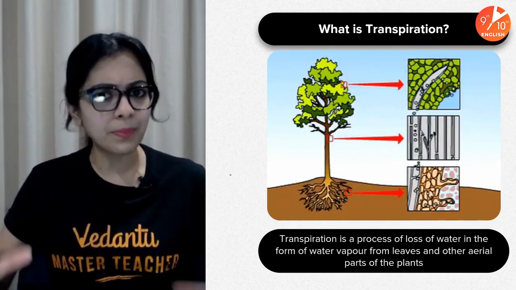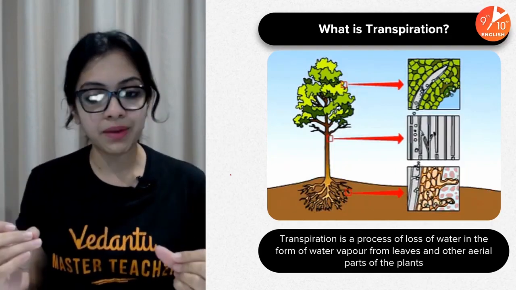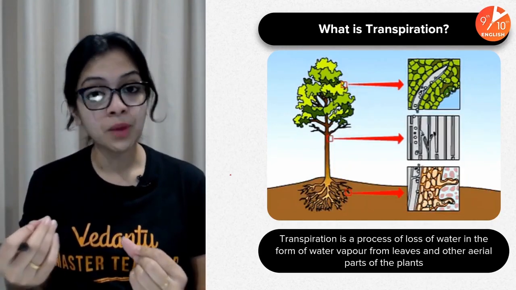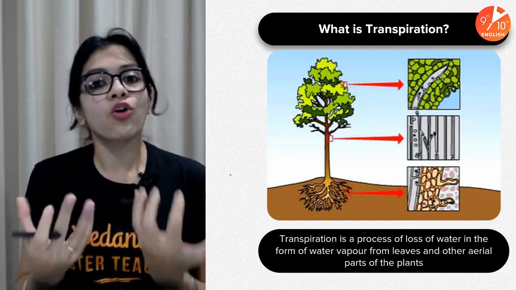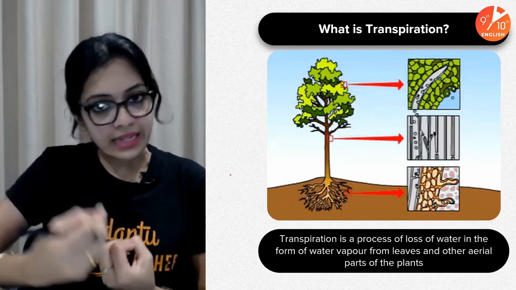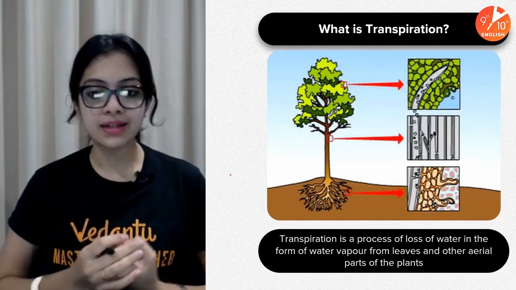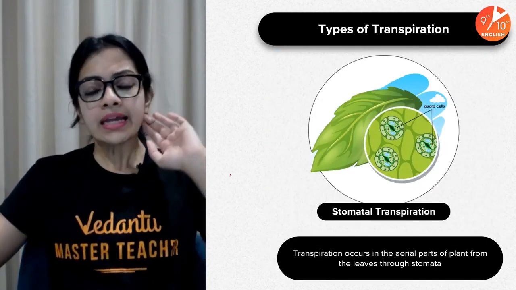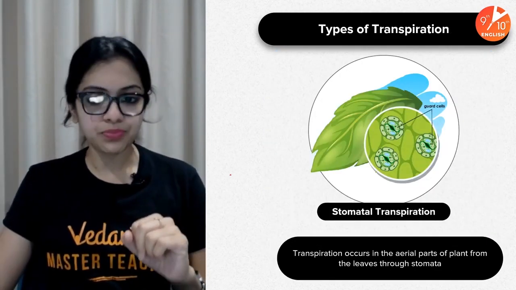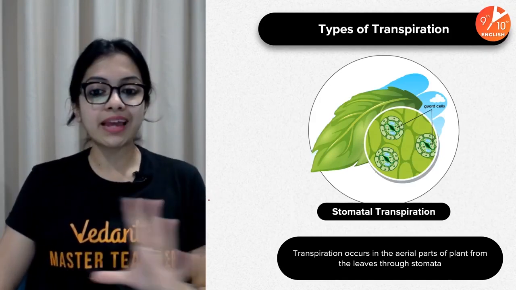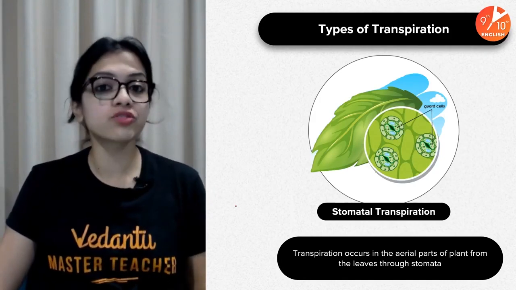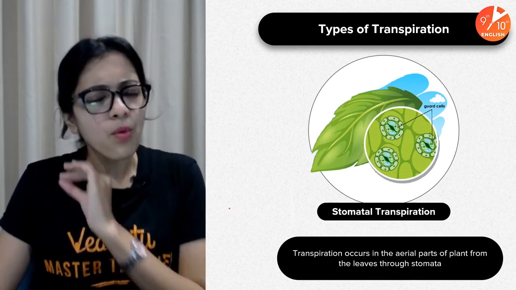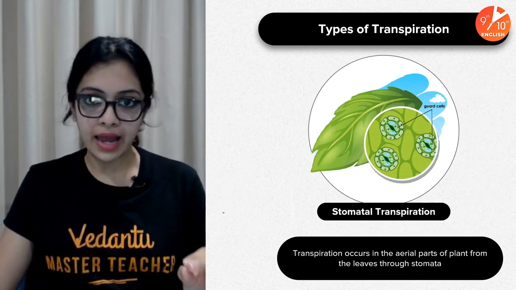But then, formally defining it, transpiration is a process by which water is lost in the form of vapor from leaves and other aerial parts of plants. Okay, this is what it is. Now coming to the types of transpiration. Of course, stomatal transpiration is the most common form of transpiration because most of the transpiration in a plant occurs through the stomata.